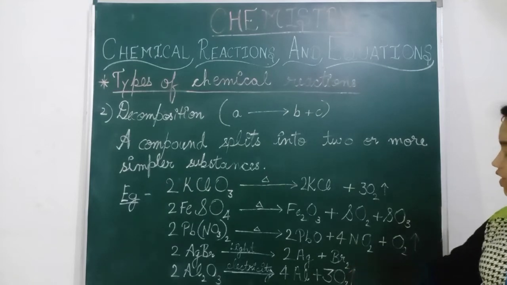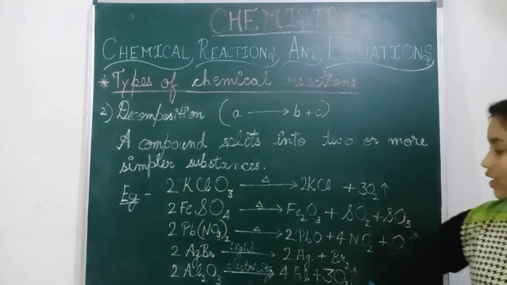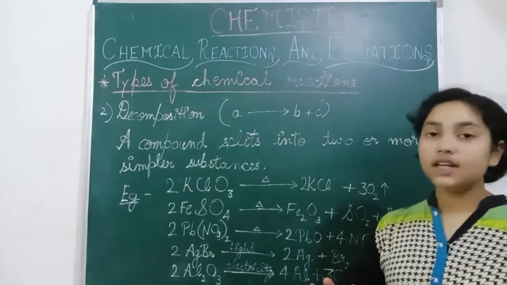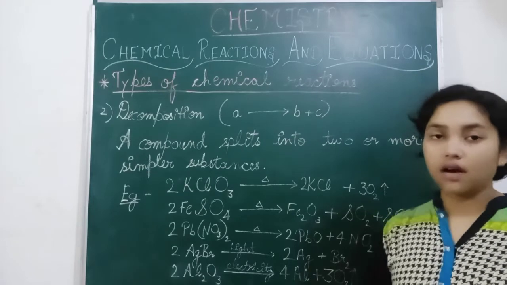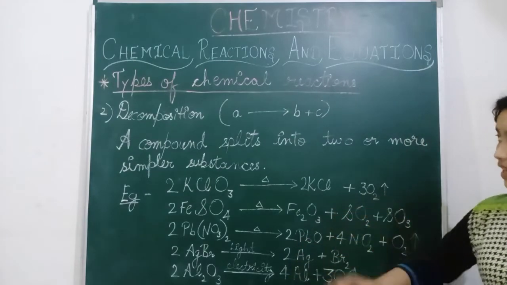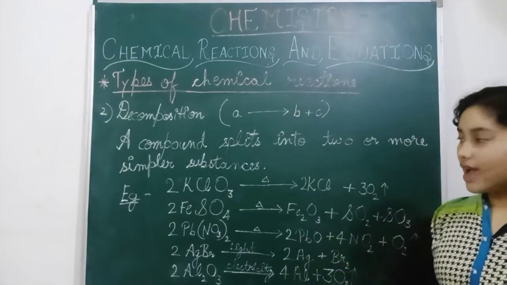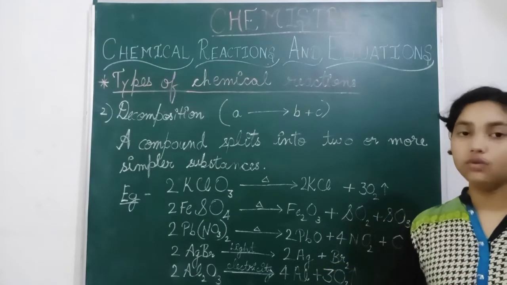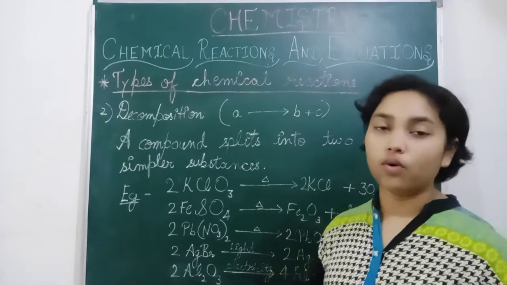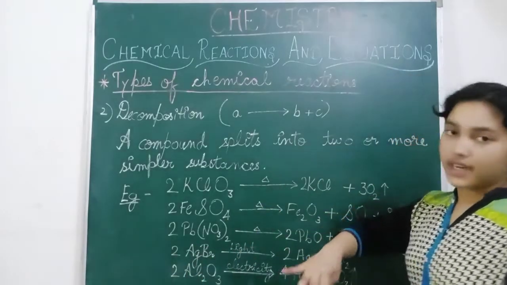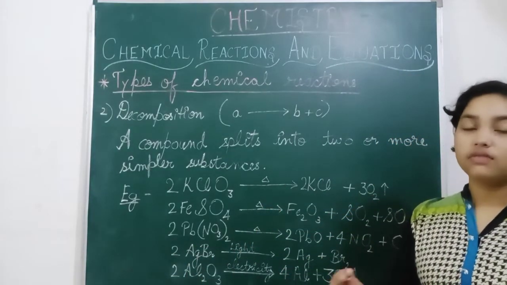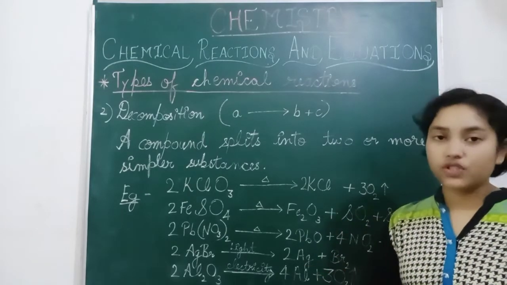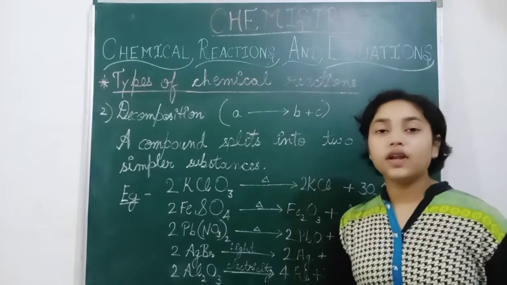Oxygen is evolving here. You can also understand this from the example of water. H2 plus O2 gives H2O. Then if we reverse it, when H2O undergoes electricity, it is decomposed into H2 plus O2.